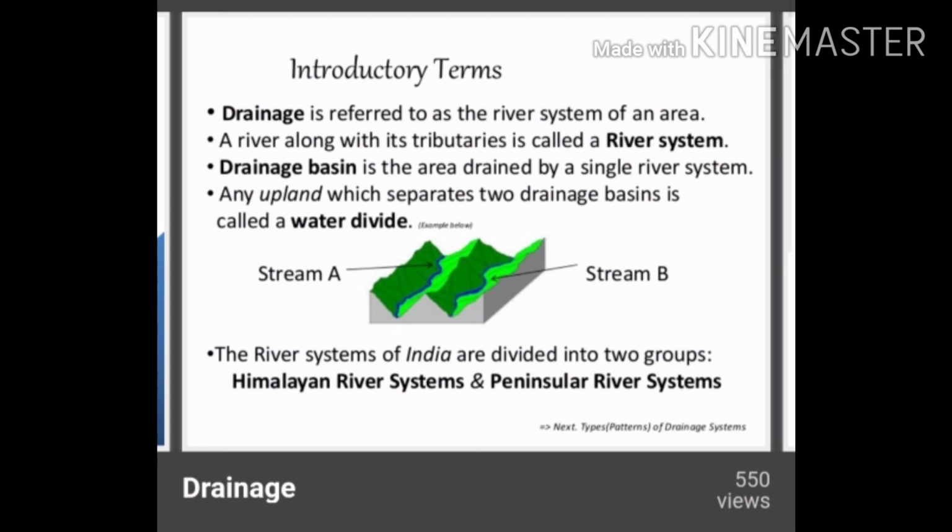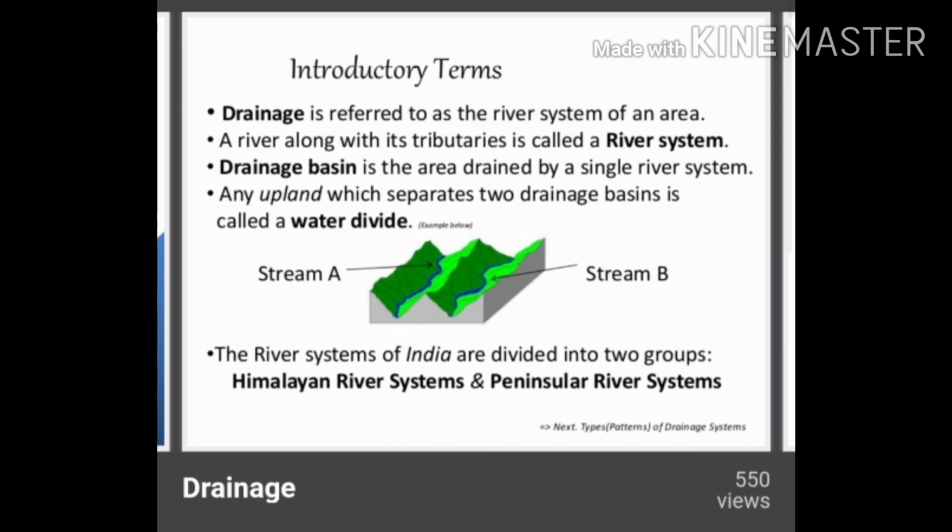When we are talking about the drainage, that means we are talking about the river system of the area. And when we are talking about the river system, we are talking about the major river along with its tributaries. And the drainage basin is the area drained by a single river with the help of its tributaries also. And water divide, as we have discussed, is any upland which separates two drainage basins.